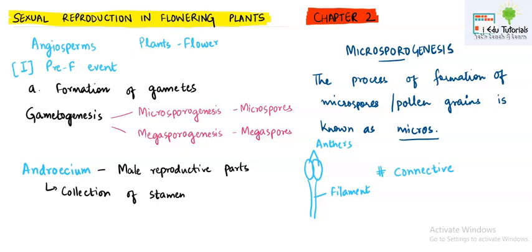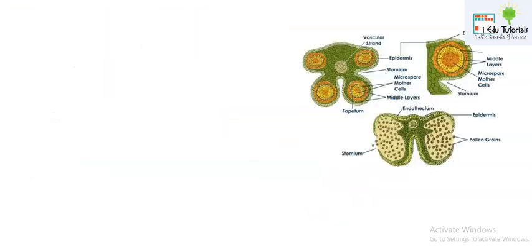So altogether a stamen has three parts: anther, filament and connective. Now when we talk about the collection of stamens, we are talking about androecium.